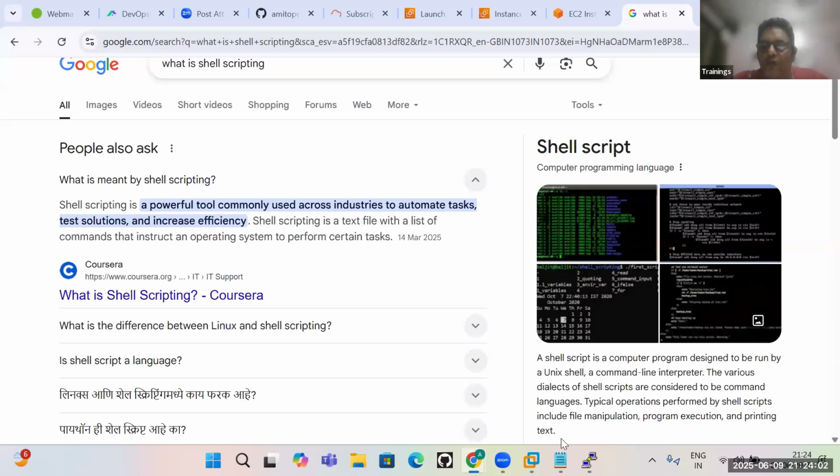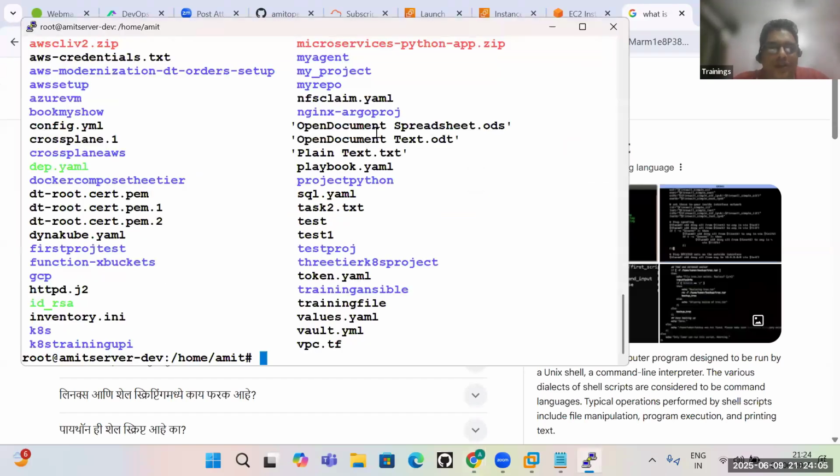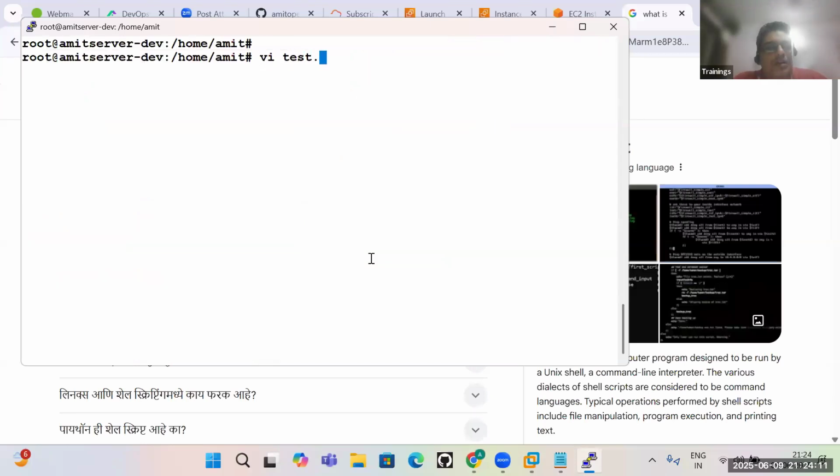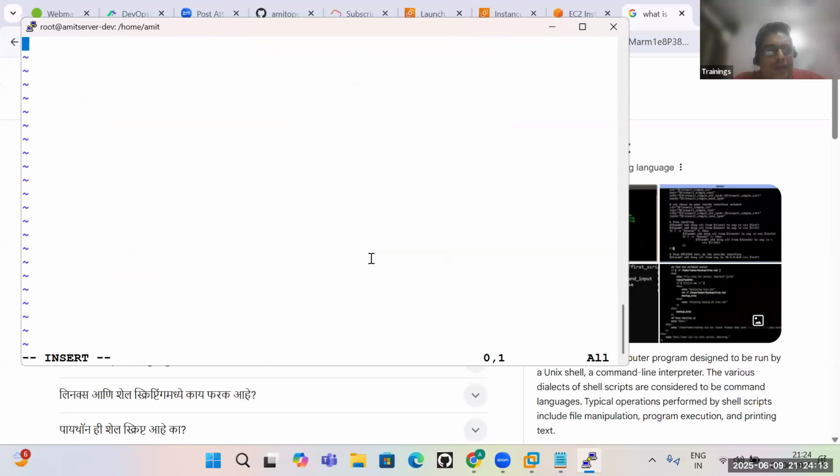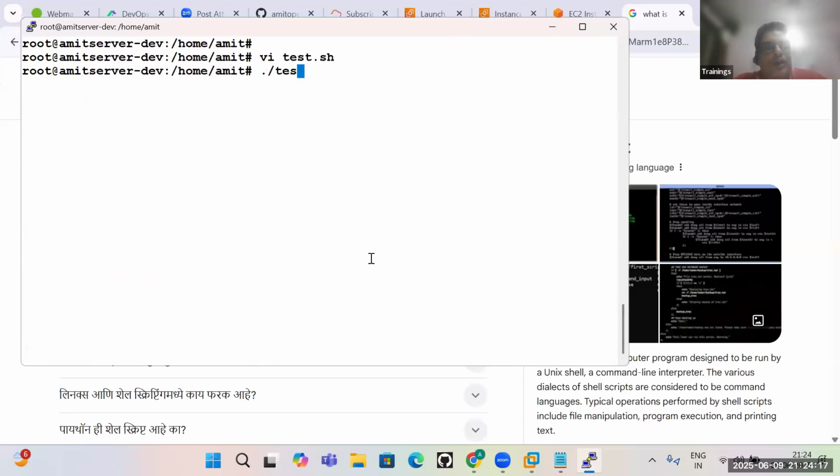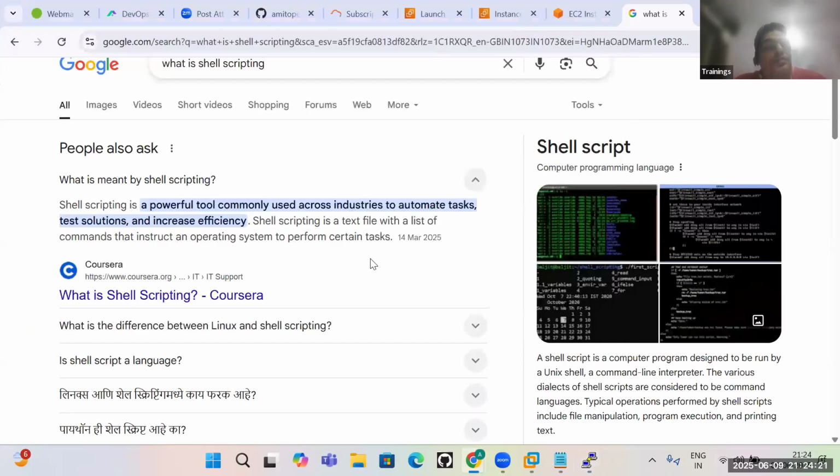If someone says go and do shell scripting, first you should have shell access. Here, if I open a file and write ls and save it, and I want to run this file, it will go and run it. That is called shell scripting.